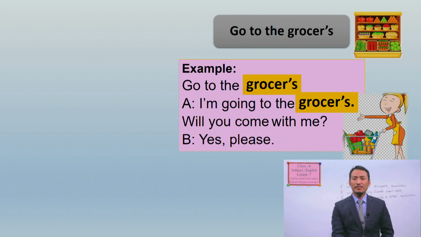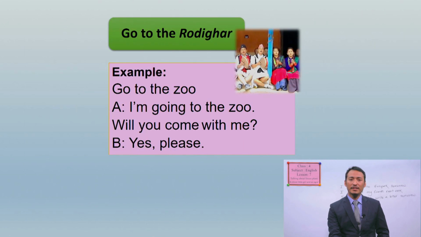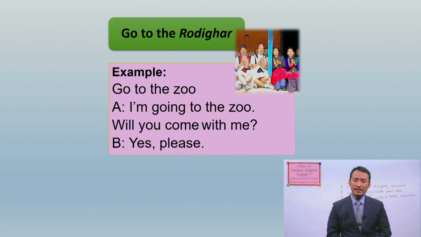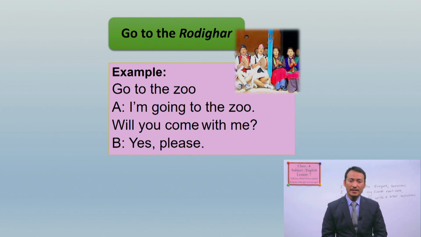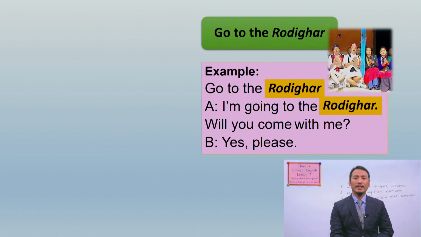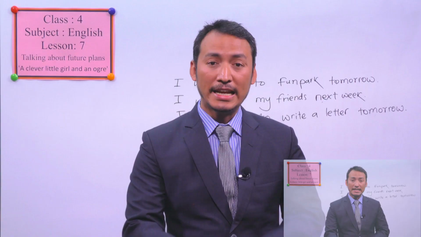Another one, go to the grocer's, is already done. Now we have the last one, Rodiger. For Rodiger, how to make? Now can you try yourself? I'll give you few seconds. Go to the Rodiger. Instead of go to the zoo, you have to make go to the Rodiger, and for A, you are saying, I'm going to the Rodiger. And will you come with me? Yes, please. Or you can say, no, please. This is the last exercise that is given in your book. You can have similar conversation.